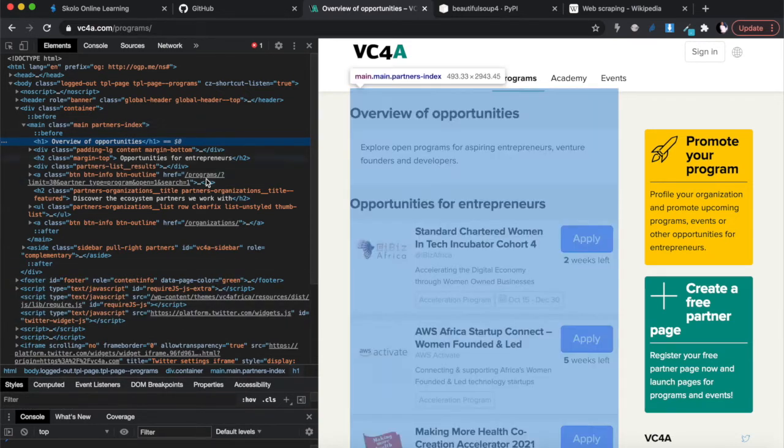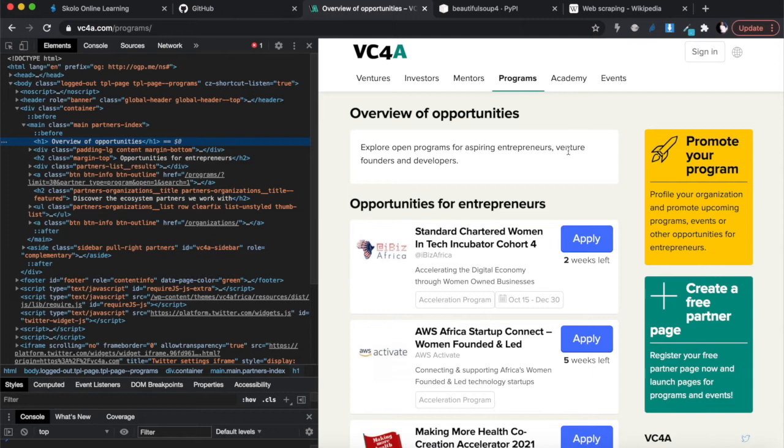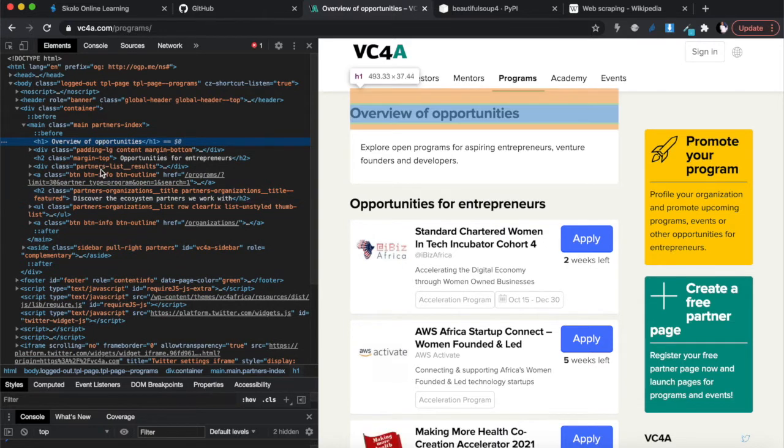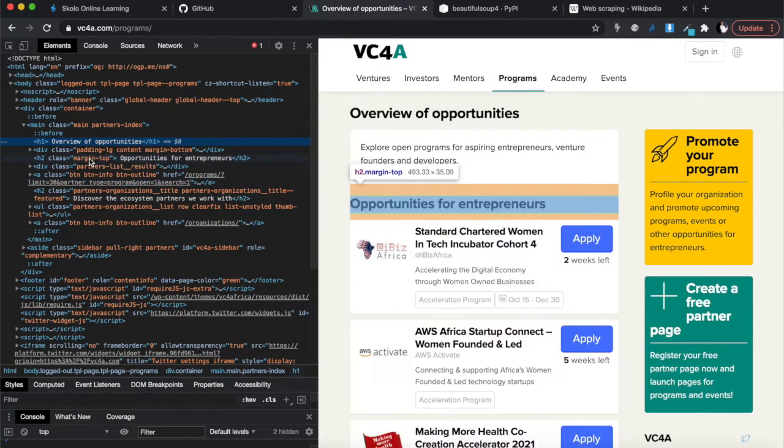It shows you the HTML of the page at the same time as the actual page itself, so you can see what's what. And the nice thing about this is, as you highlight a part, if you move this little arrow around, wherever you're highlighting, opportunities for entrepreneurs is also going to be highlighted on the other side. So whatever is highlighted here is also highlighted there, so you can see where you are.